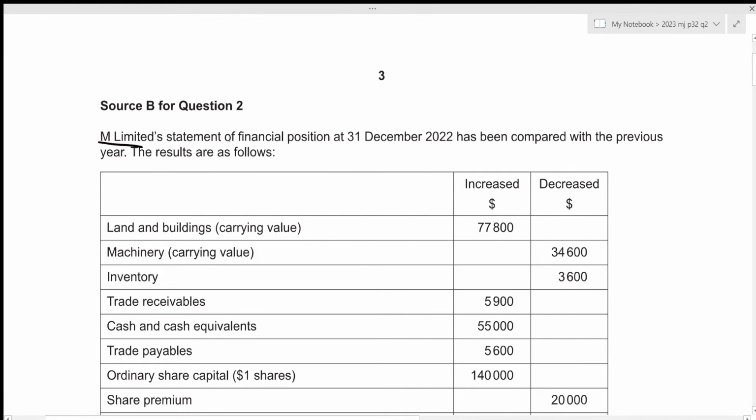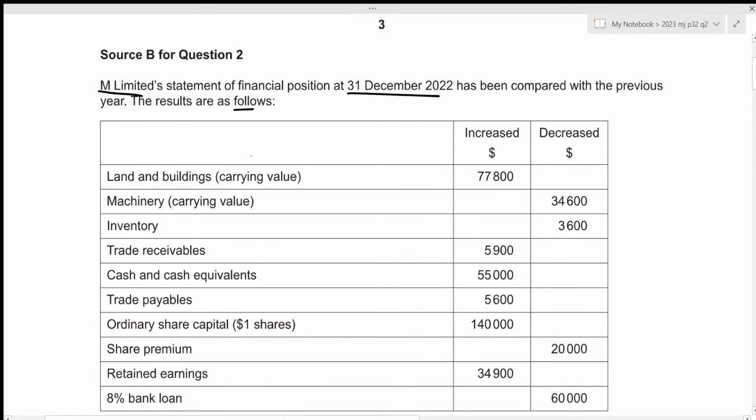M Limited statement of financial position at 31st December 2022 has been compared with the previous year, and the results are as follows. So we're given the increment and decrement of our assets and liabilities. So this question obviously relates to our cash flow statements.